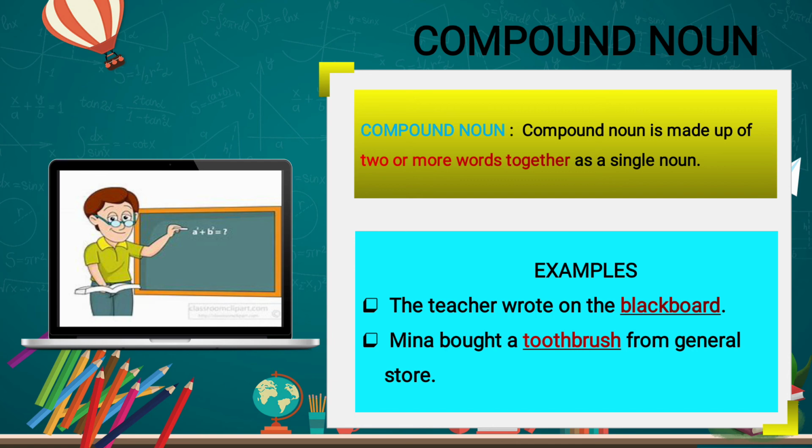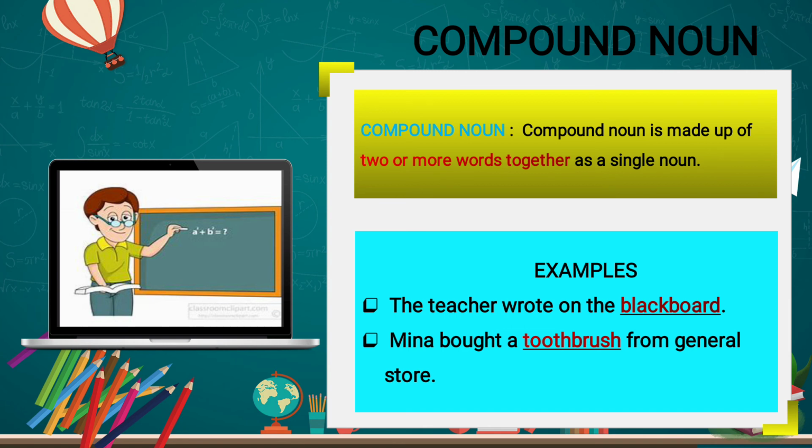For example, you see, the teacher wrote on the blackboard. Here the blackboard is underlined, meaning the blackboard is a compound noun. Now we'll see the word black is an adjective and board is a noun. Black plus board gives the word blackboard.